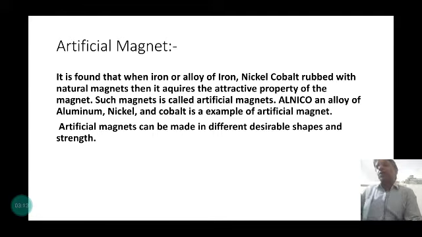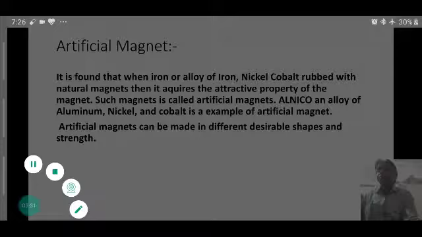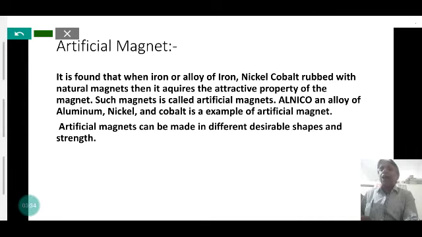Another type of magnet is the artificial magnet, while natural magnet is found naturally in the earth's crust in minerals, ores of iron. Artificial magnets are made from natural magnets. It is found that when iron or an alloy of iron, nickel, cobalt is rubbed with a natural magnet, it acquires the attractive property and becomes a magnet.